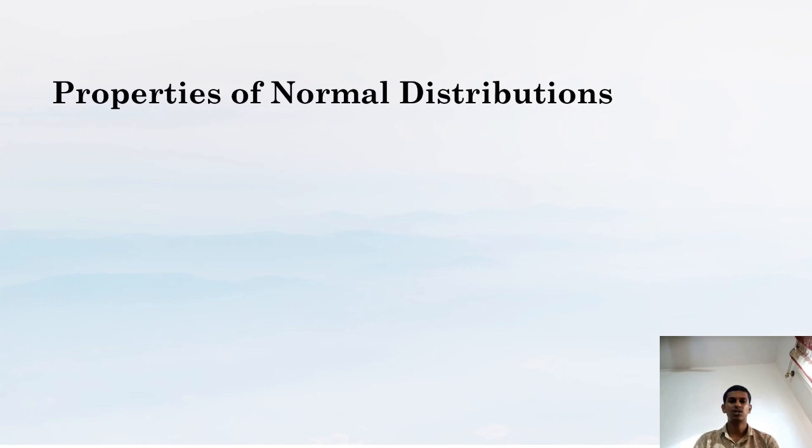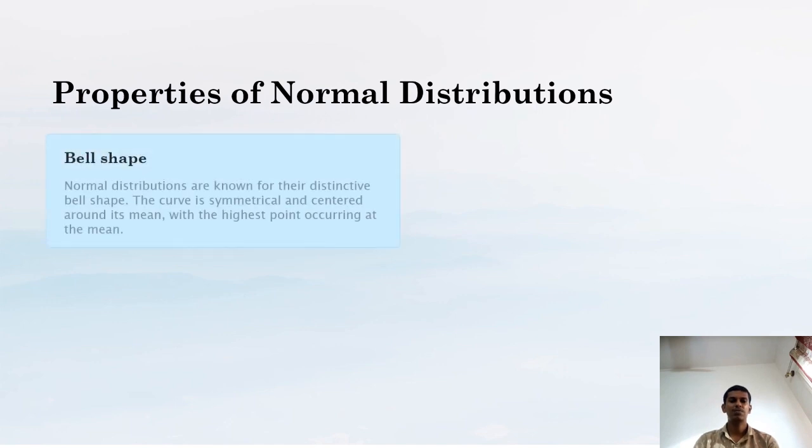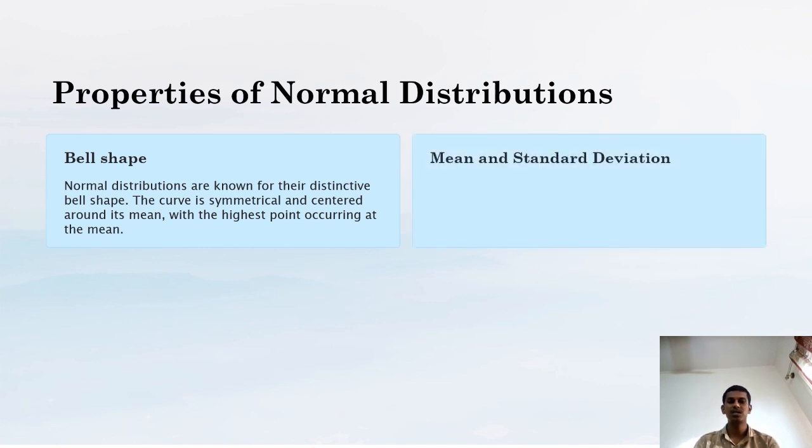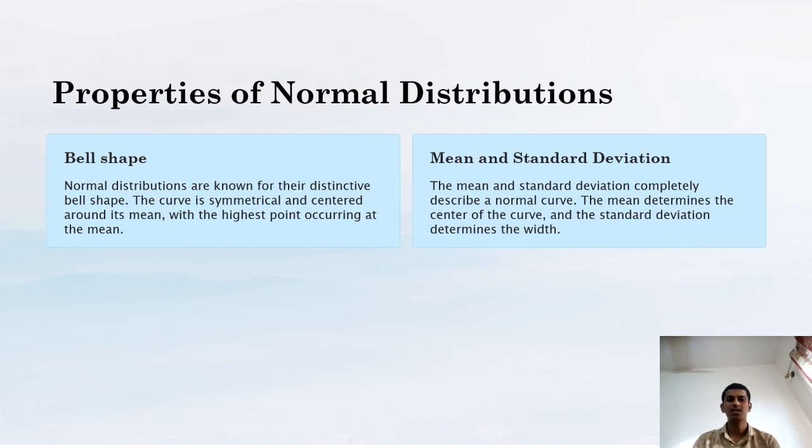Properties of normal distributions. Bell shape. Normal distributions are known for the distinctive bell shape. The curve is symmetrical and centered around its mean, with the highest point occurring at the mean. And mean and standard deviation. The mean and standard deviation completely describe a normal curve. The mean determines the center of the curve and the standard deviation determines the width.